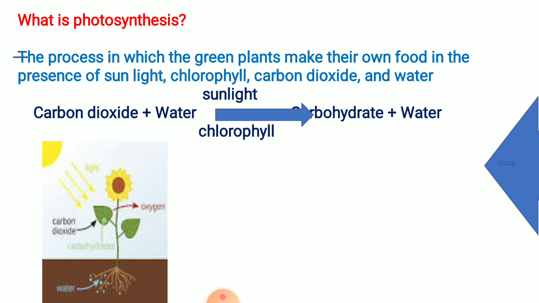Now the question arises in your mind: if we have chlorophyll then could we also prepare our own food? Yes, damn sure we could prepare our own food if we had chlorophyll, because the rest of the things are available. Sunlight we are getting, water we are drinking, carbon dioxide is also produced in our body. So it's a surprising question, but we are not autotrophs due to lack of chlorophyll. Isn't it? Good.